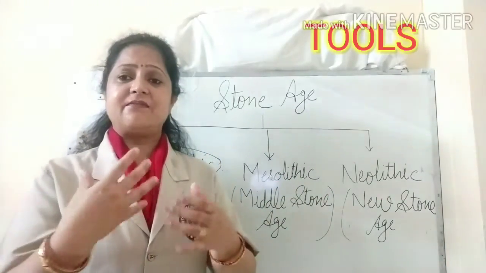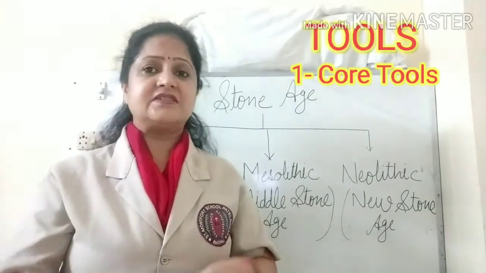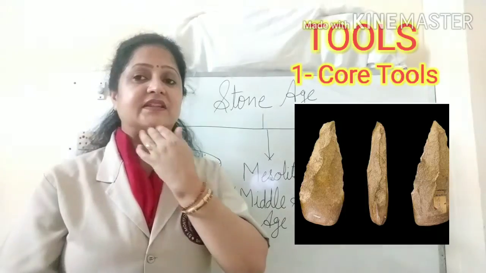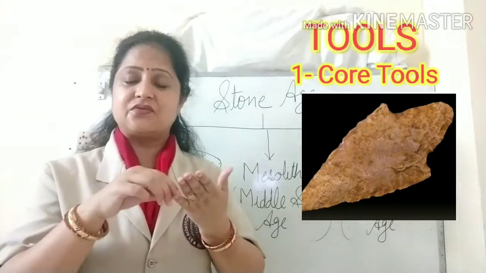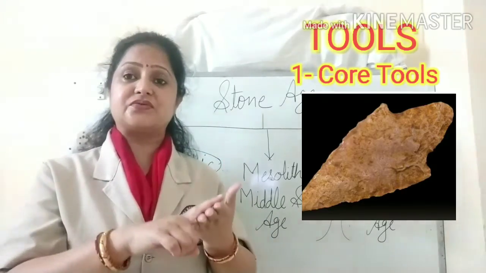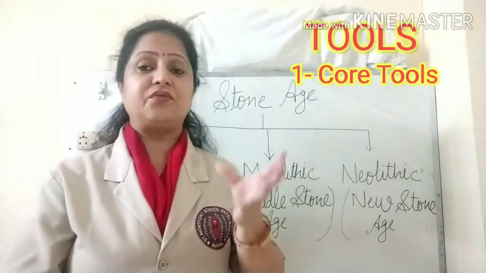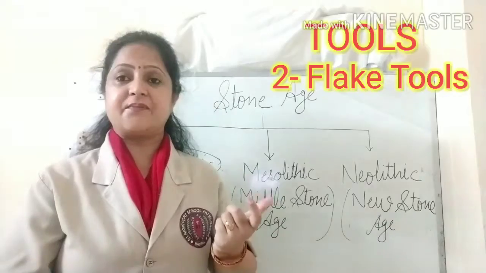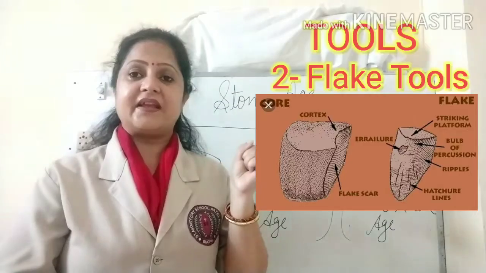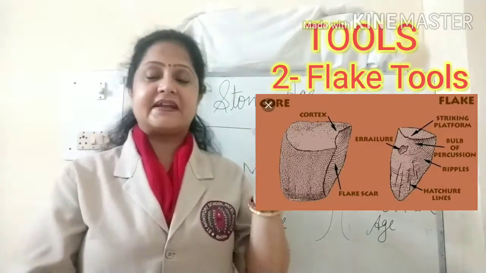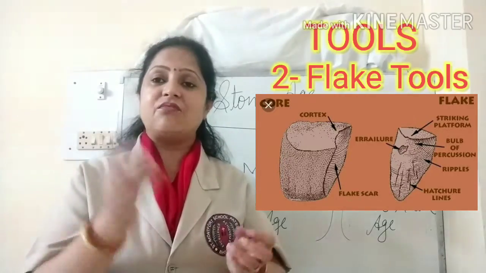So the tools that man was making at that time were of two types. One was core tools, the main tools that man made by chipping the edges of the stones and making them sharp, so they could be used to kill large animals and to do the hard work. And the second type of tools were the flake tools. These flake tools were the broken parts of the core tools that he used to make smaller tools that could be used to do the small work.